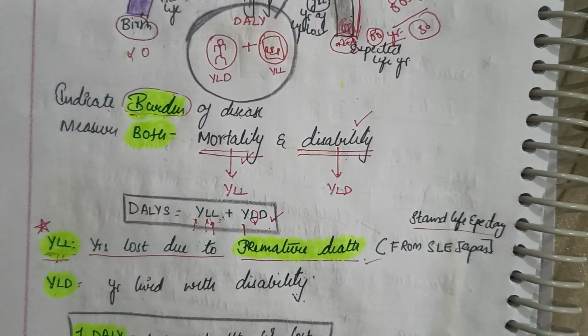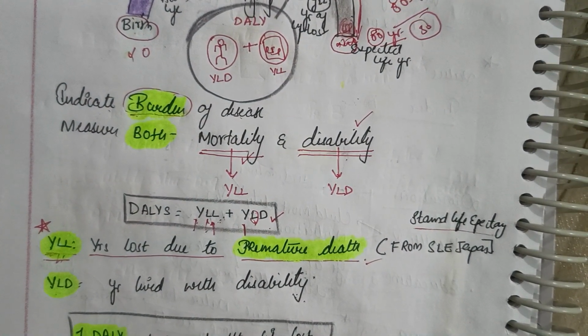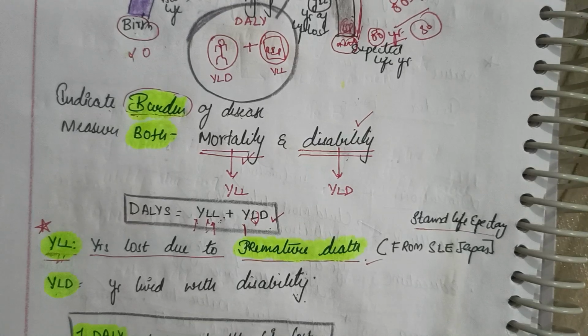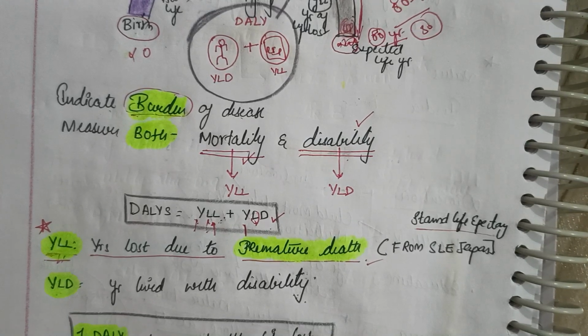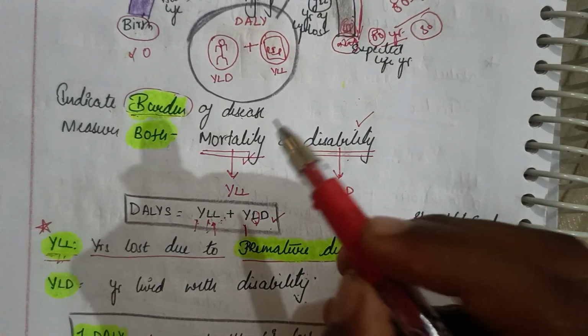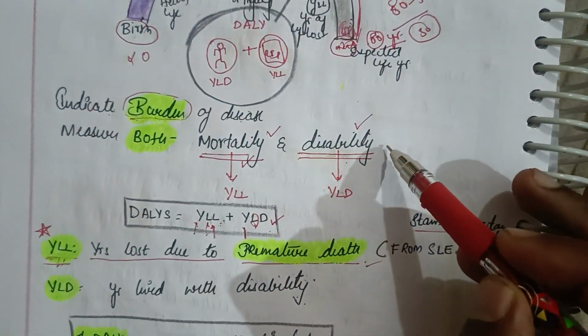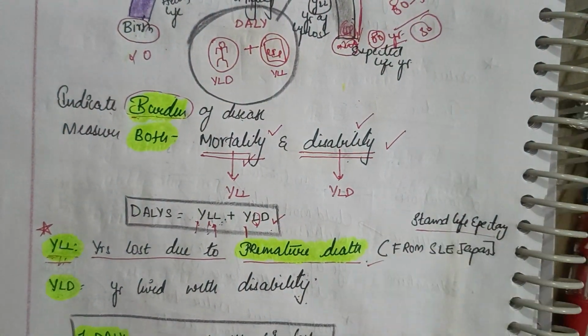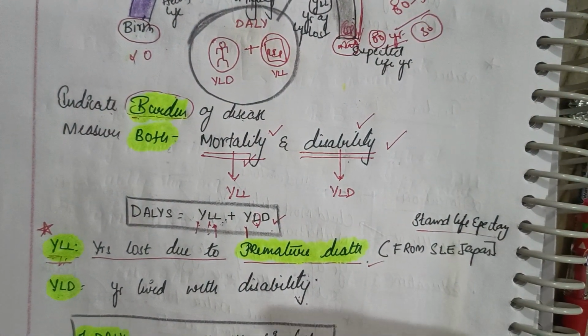So DALYs, disability adjusted life years, measures both the mortality and the disability.